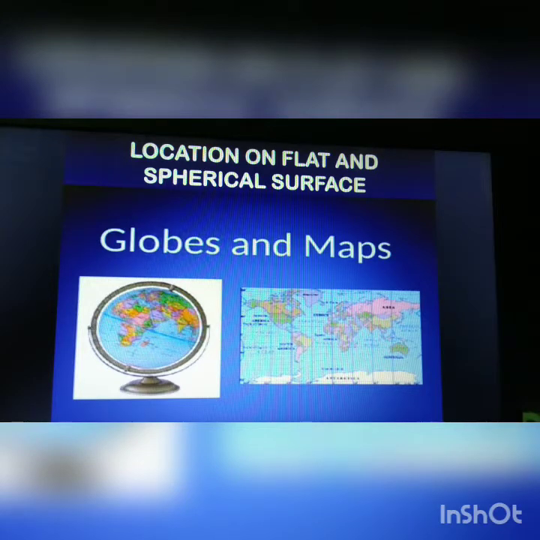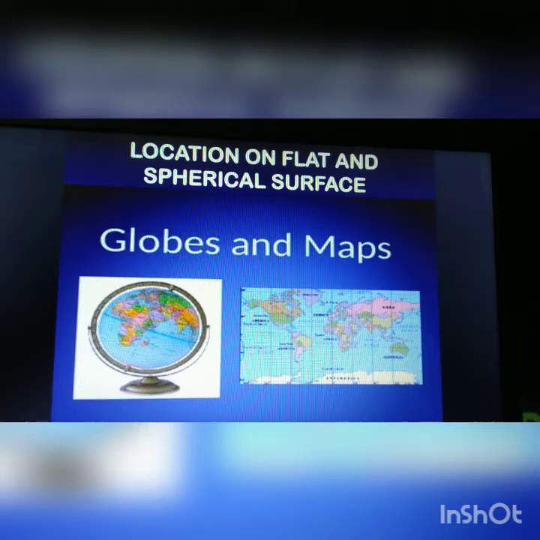It is easy to locate a place on a flat surface with reference to another place. Since spherical objects like the earth neither have any corners nor sides, nor top and bottom, it is difficult to locate a place on it. Every point on a ball is like any other point.